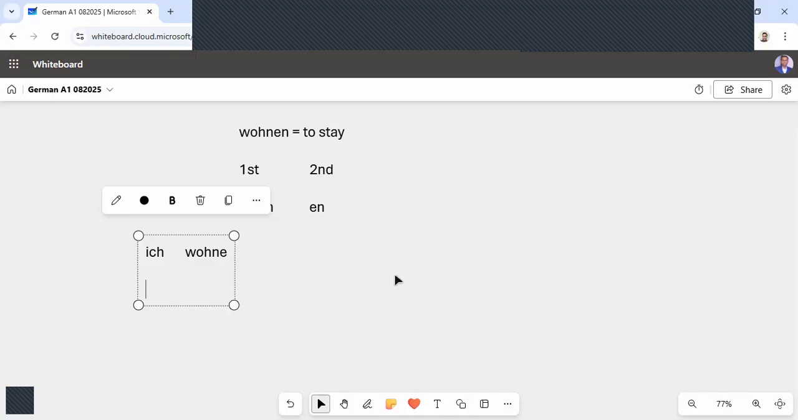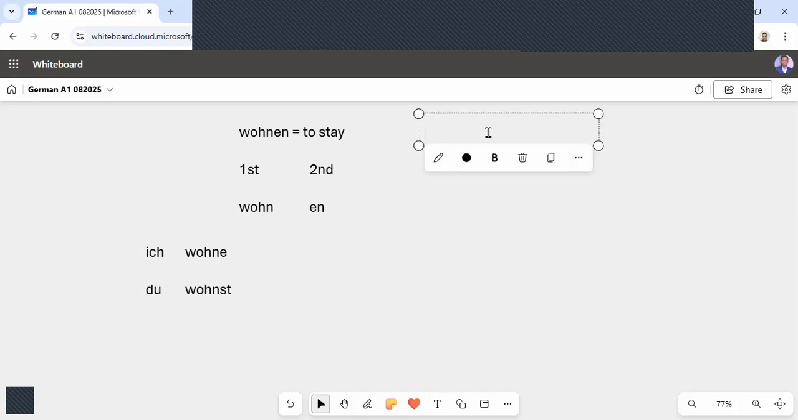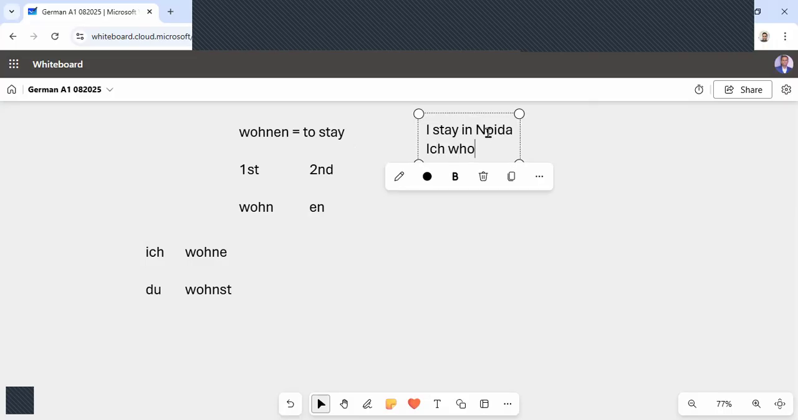And then the second thing, du. We will take the Stamm. We will always put st with du. Okay, suppose I have to make a sentence that I am living in Noida. Yeah, I stay in Noida. Okay, then the sentence will be ich wohne in Noida.